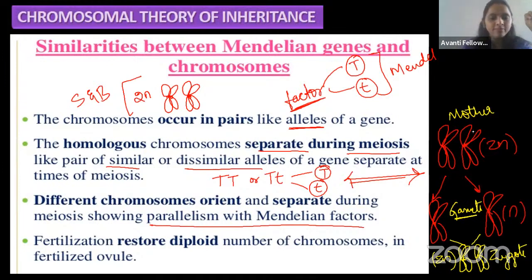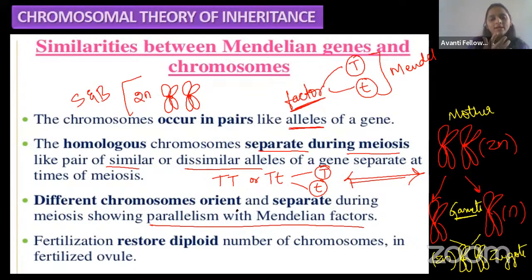Yes, Sutton and Boveri. So the alleles occur in pairs. During gamete formation, how will the capital T and the small t segregate? Here also the segregation of the chromosome will take place. In which stage will the segregation of the chromosome take place, guys? In yesterday's class we have learned. In which phase? I'm asking you, which phase? Anaphase, right? If the segregation does not happen in anaphase, it will lead to ploidy changes. It will lead to ploidy. See here, that is what he told.